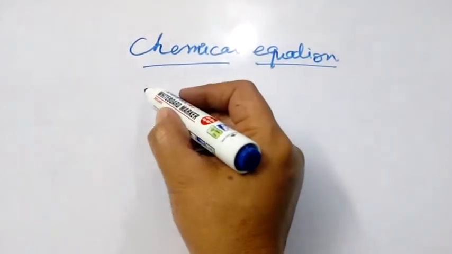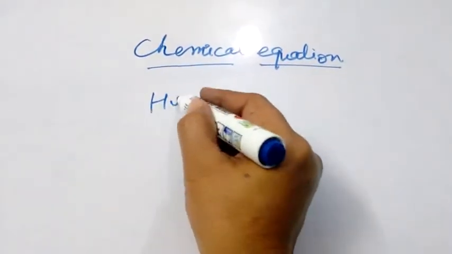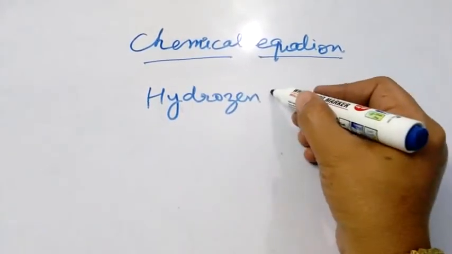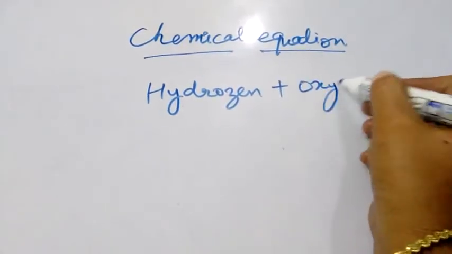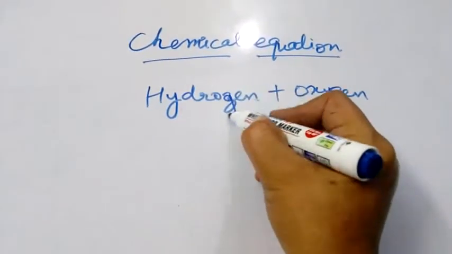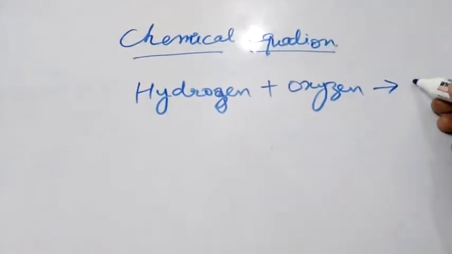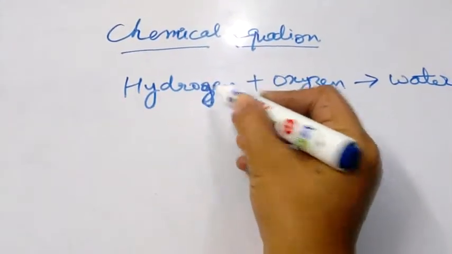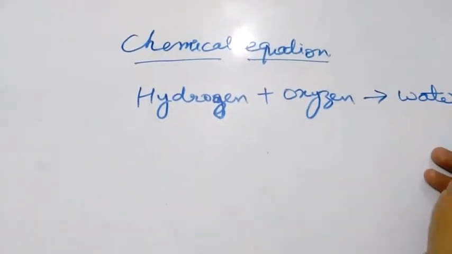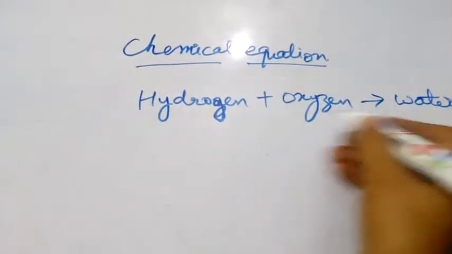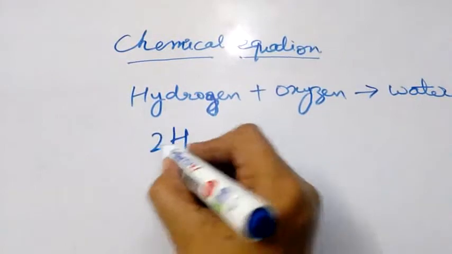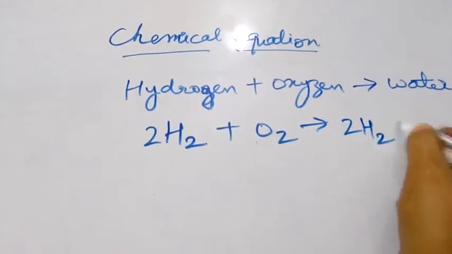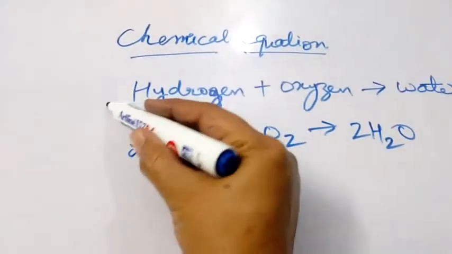Hydrogen reacts with oxygen to give water. This is word equation. Second is H2 plus O2 gives H2O using symbols. This is symbolic equation and this is word equation.